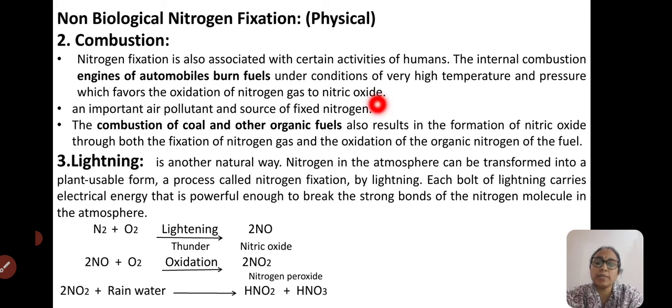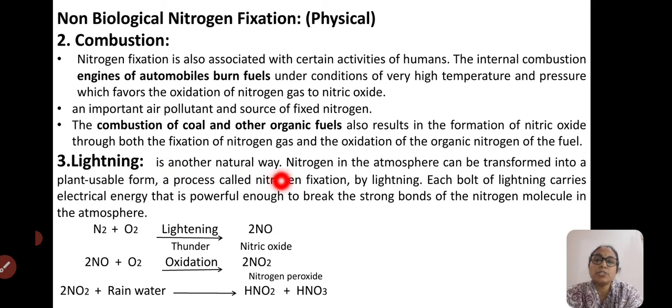So thus combustion is the chief source of non-biological nitrogen fixation, but it contributes very little to the total amount of nitrogen requirement. Next one will be the natural process, that is through lightning.